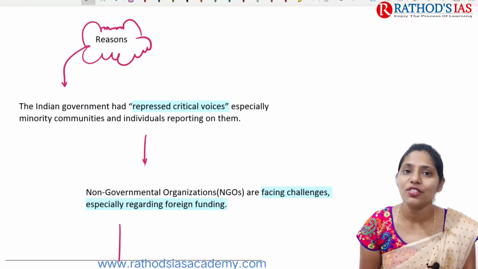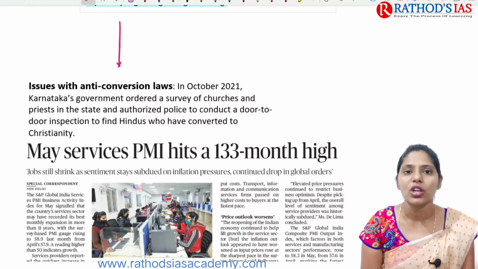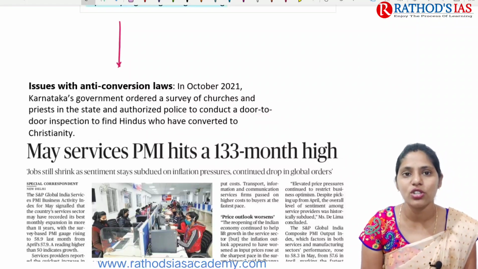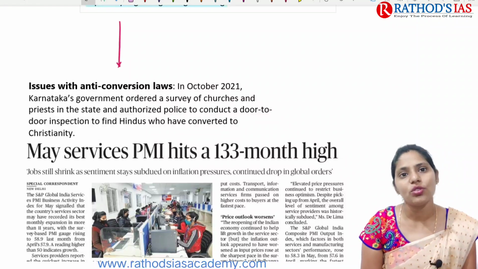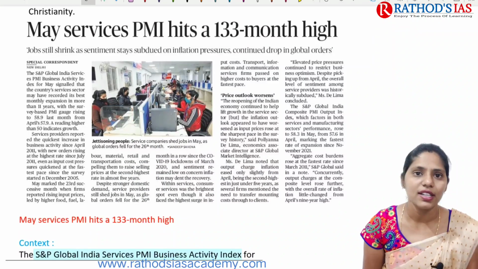Because of this, FCRA is seen highly in the news, and there are some issues with anti-conversion laws also in India. In October 2021, the Karnataka government ordered a survey of churches and priests in the state and authorized police to conduct door-to-door inspection to find Hindus who have converted to Christianity. So because of this, India is placed in the list of countries of particular concern for the second time in a row.